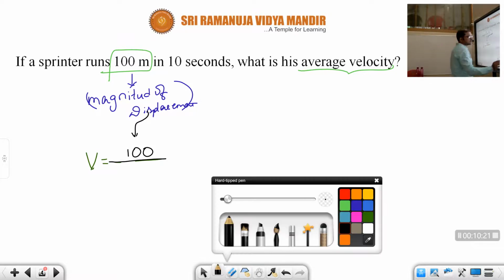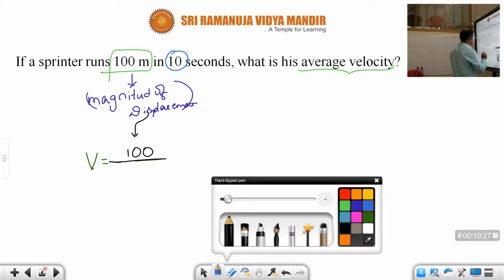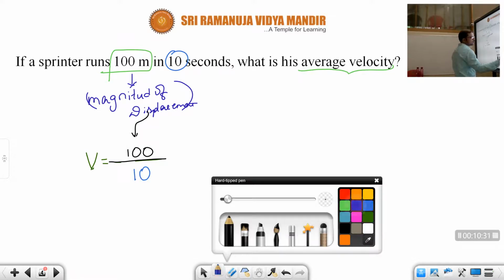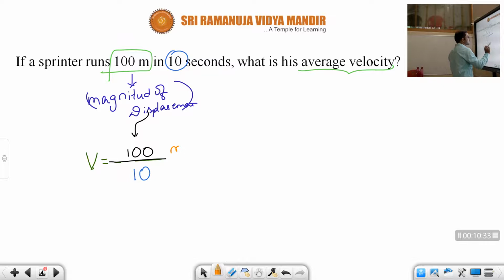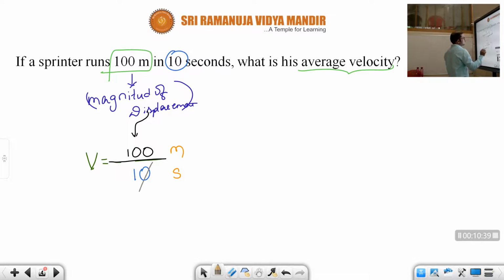What is the time given, children? 10 seconds. So 100 meter by 10 second. How much is the average velocity? Zero and zero cancel, and therefore the velocity is 10 meter per second.